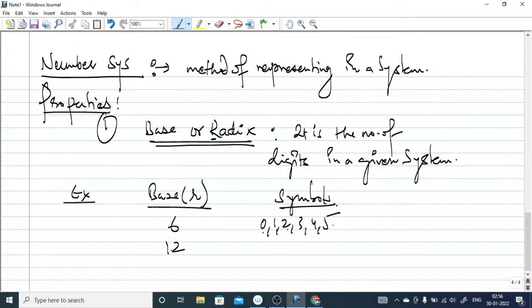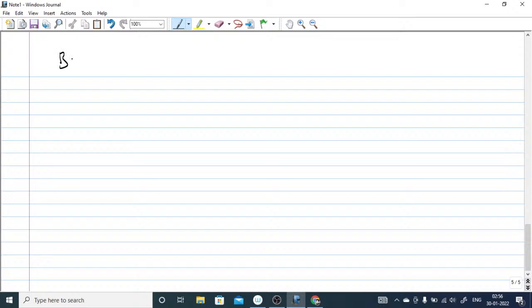And if I talk about 12, suppose base is 12, then we will start with 0, 1, 2, 3, and so on, 8, 9. After 9 you have to write a and b. You can't write 10, 11, 12. So up to 9 you write 0, 1, 2, 3, then you have to start with a and b. Suppose base is 32, so what are the symbols? You start with 0, 1 up to 9, then a, b, c, then up to u and v.